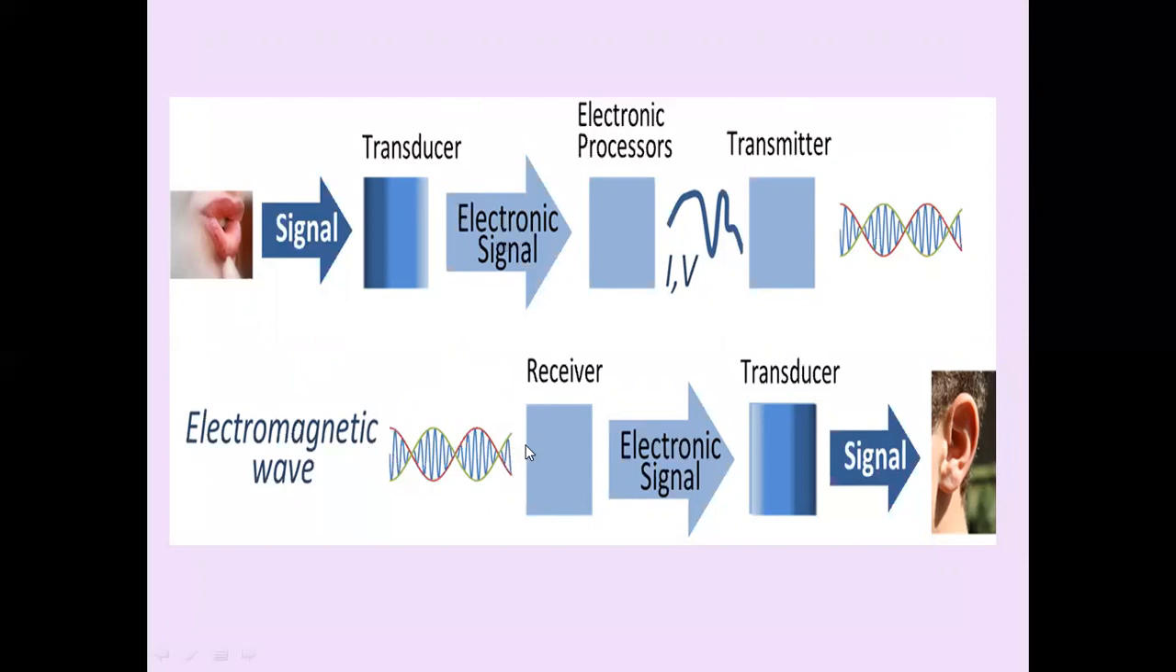We have a receiving antenna. The signal is picked up. The receiving antenna converts the modulated electromagnetic wave into an electrical wave. Then it is applied to a receiver. We have so many functions in the receiver.